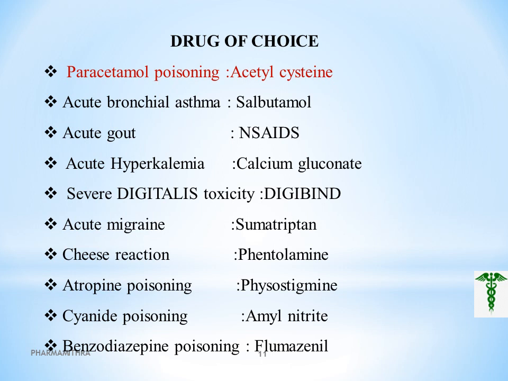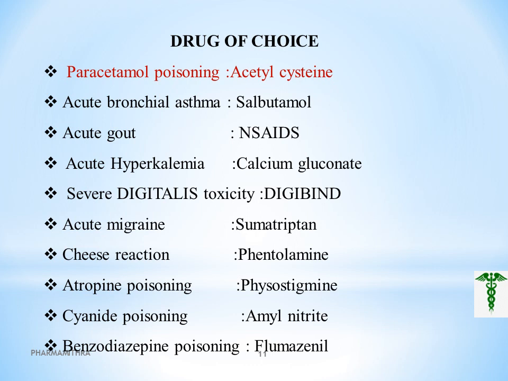In atropine poisoning, we should go for physostigmine. This drug of choice is also important in the competitive exams. Physostigmine is the drug of choice for atropine poisoning, that is, poisoning by ingesting drugs like atropine, scopolamine, etc. And this physostigmine is a parasympathomimetic alkaloid. It enhances the transmission of acetylcholine signals in the brain and crosses the blood-brain barrier.